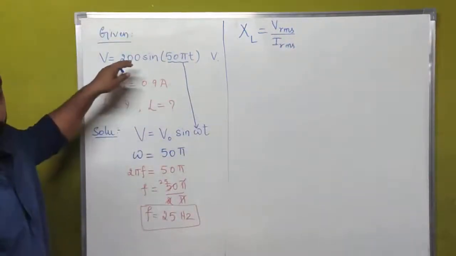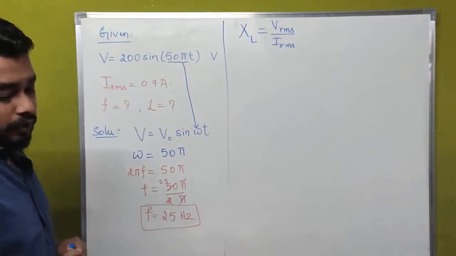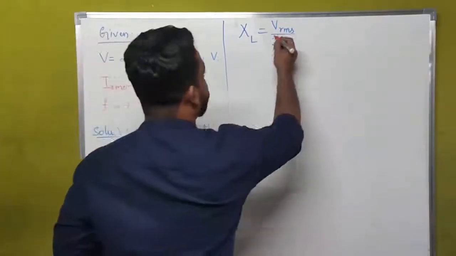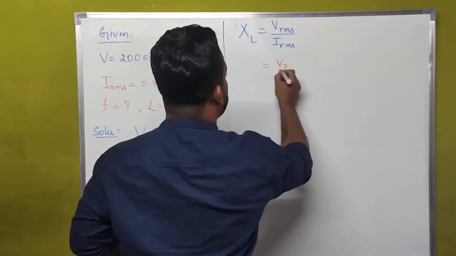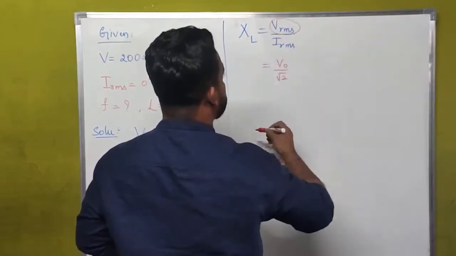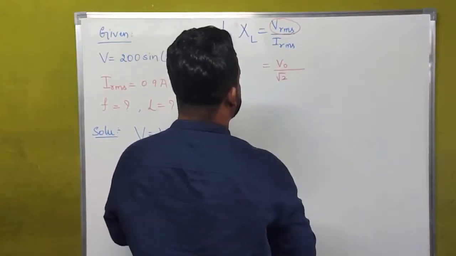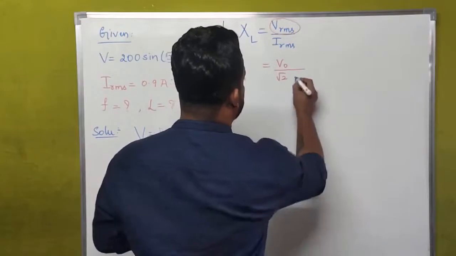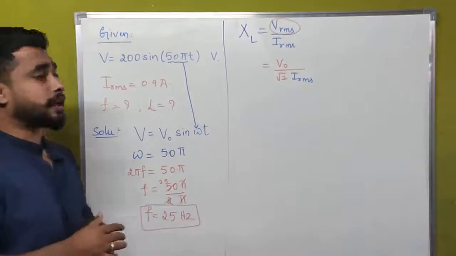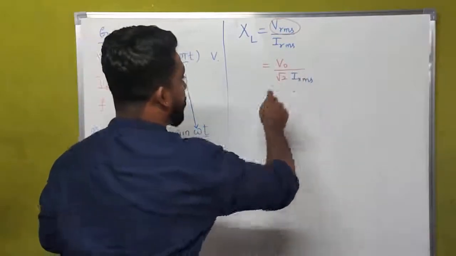Do we know that VRMS value? Here we don't know the exact value of VRMS, but what we can write is VRMS is equal to V naught divided by root 2, and we write IRMS as it is. Why have I written it like that? Because we know the value of IRMS. That is why I have written IRMS as it is.